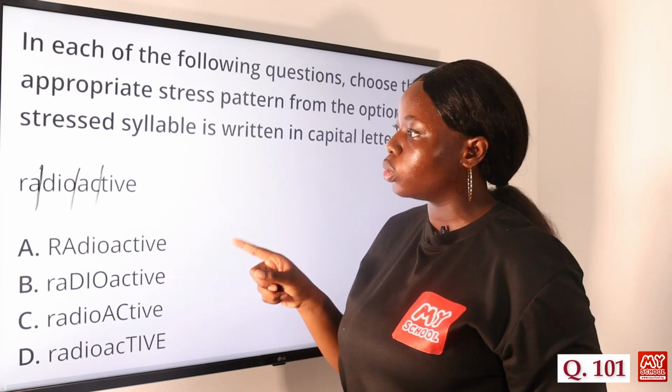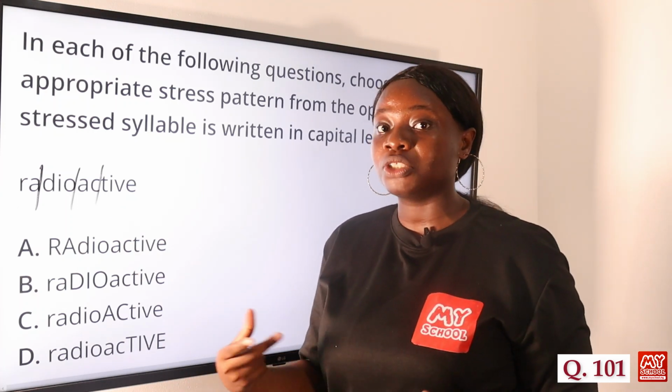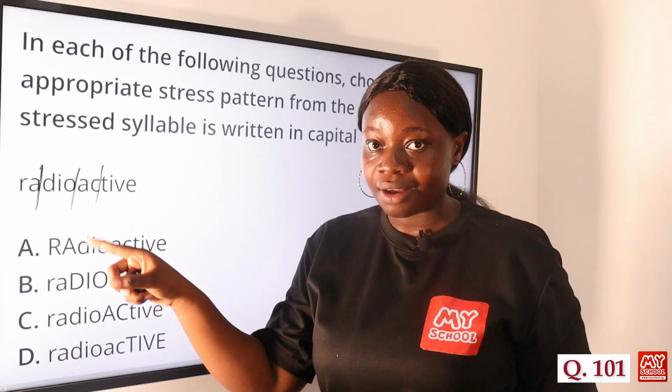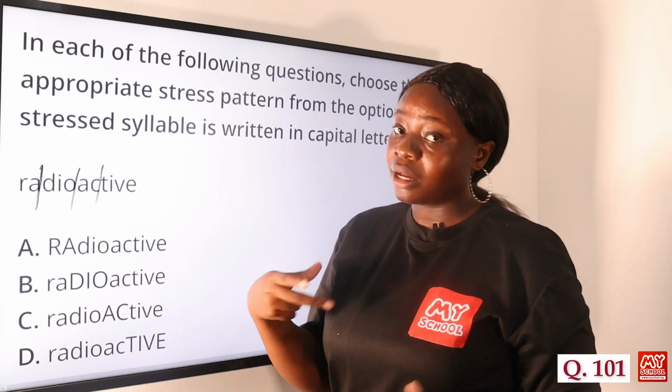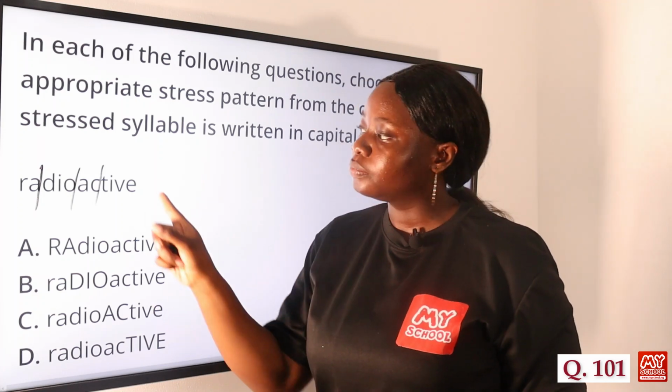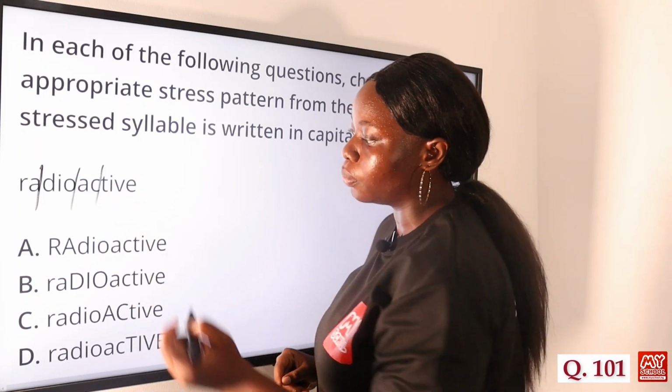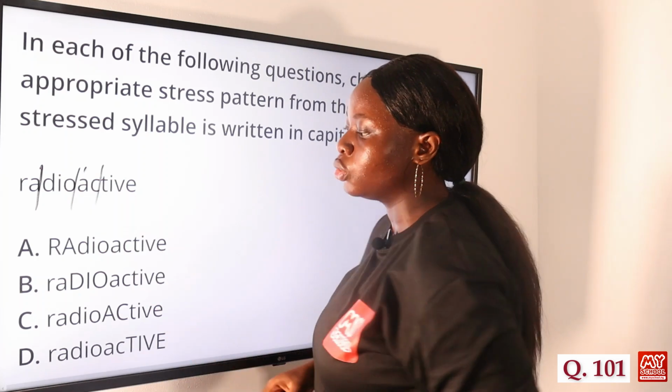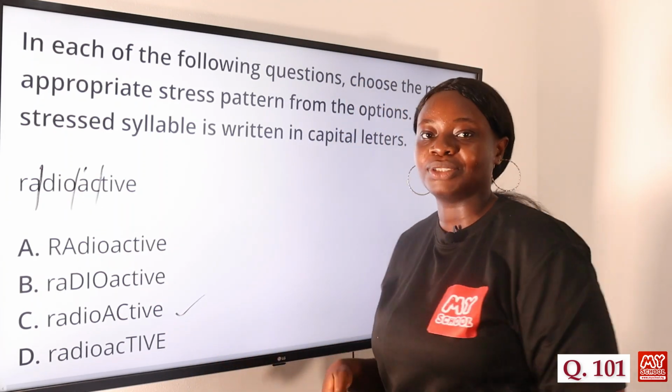So when you pronounce this word, it's pronounced as radioactive, radioactive. So the stress is in "ac" from the way the word is pronounced. And also the rule already tells us that when we have a word that ends with IVE, the stress is on the penultimate syllable. So the stress is here. So this makes option C the answer to this question.